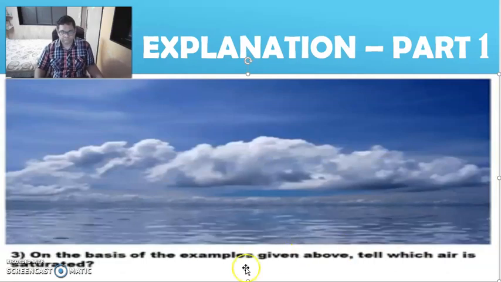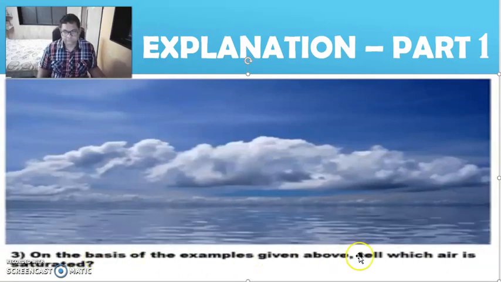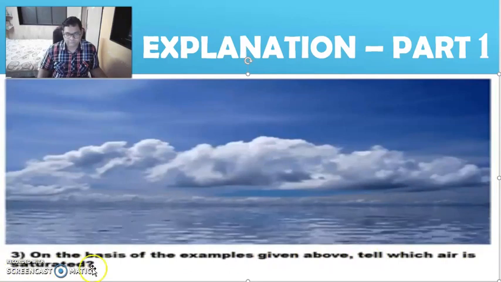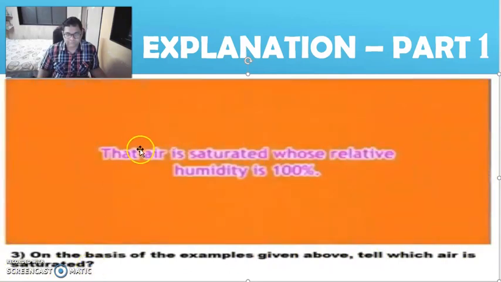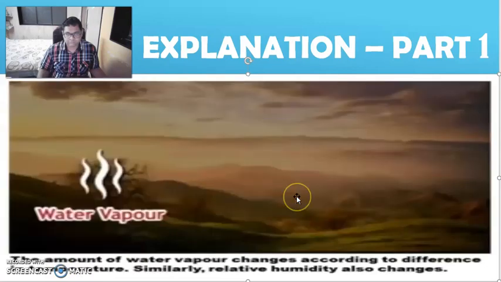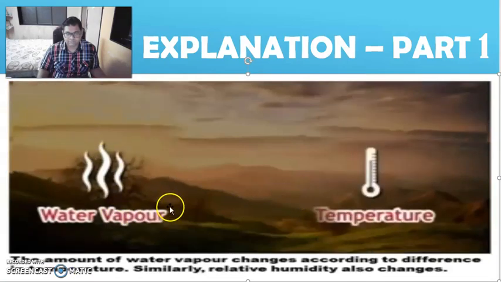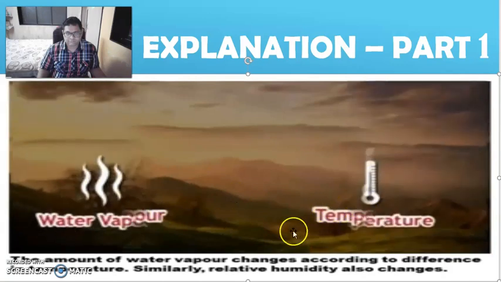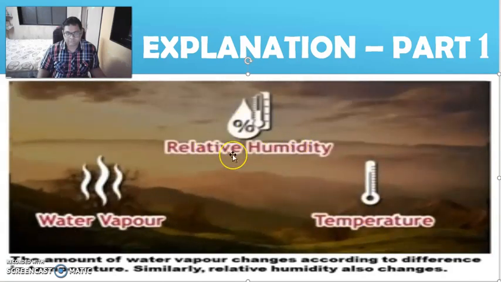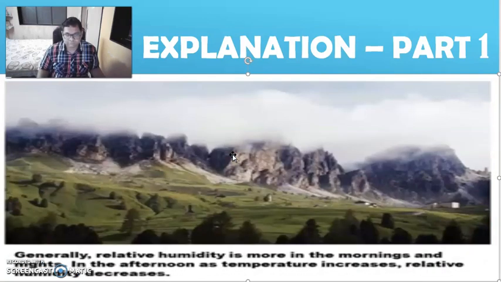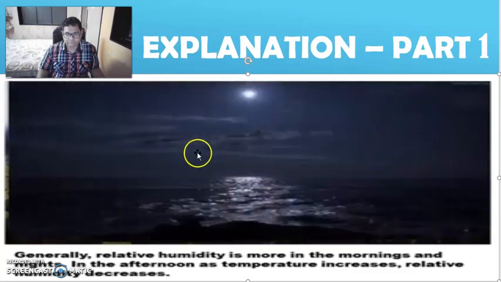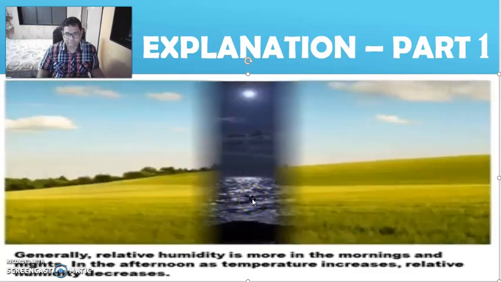On the basis of the examples given above, tell which air is saturated. That air is saturated whose relative humidity is 100%. The amount of water vapor changes according to the difference in temperature, and similarly relative humidity also changes. Generally, relative humidity is more in the mornings and nights. In the afternoon, as temperature